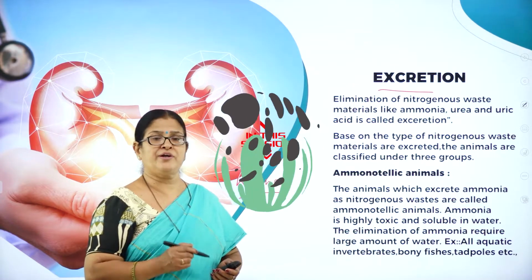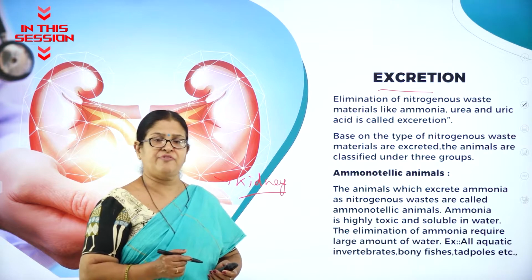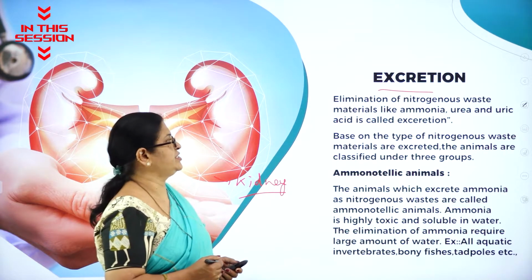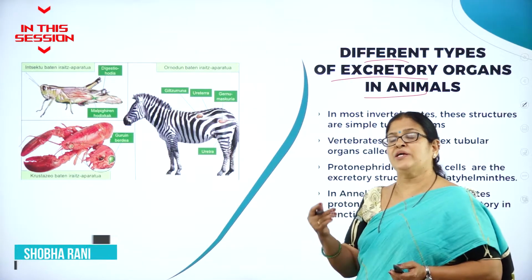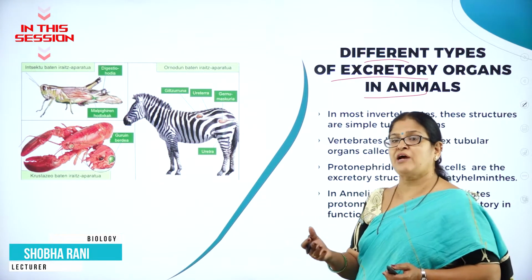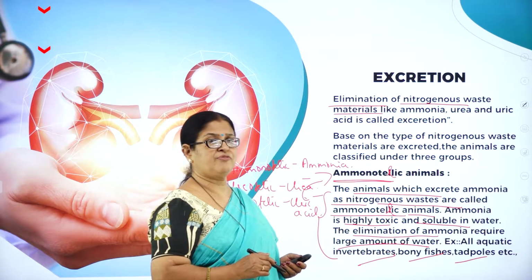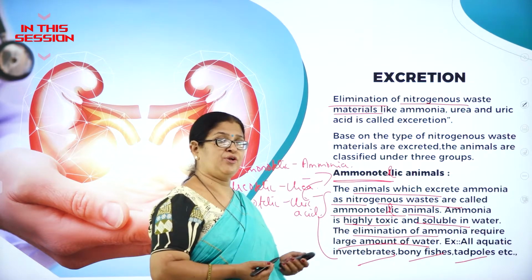Numerous very important functional units called nephrons, which are the structural and functional units of excretion. What do you mean by lower animals? Where the body is not well organized like the higher animals, they do not have a better body organization. Ammoniotelic animals are those animals which eliminate the nitrogenous waste in the form of ammonia. Ammonia is highly toxic.